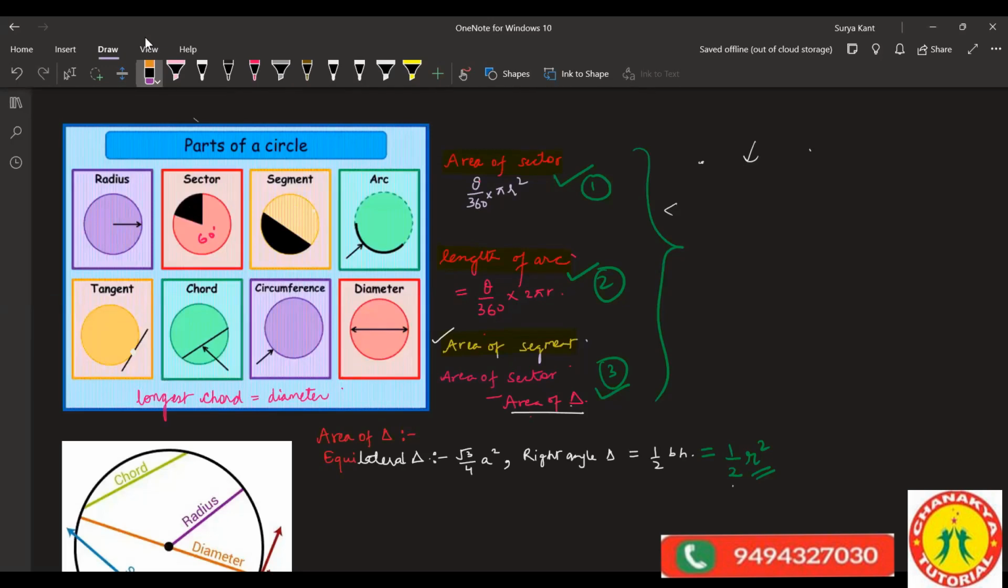Segment is the area which is created by a chord on the circle. Like there is a chord in a circle. If you have any doubts, you can message in the chat box. Okay. Now, there are two segments, major and minor. Siddhant, what is a segment? You tell me now.